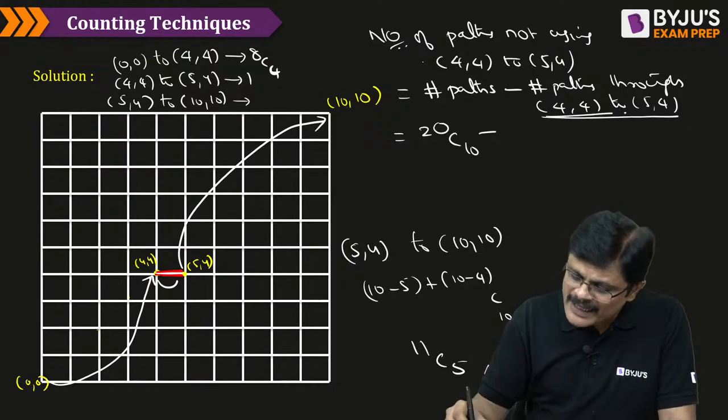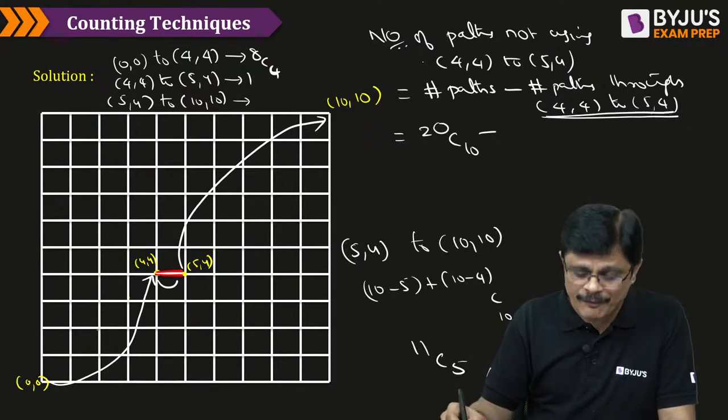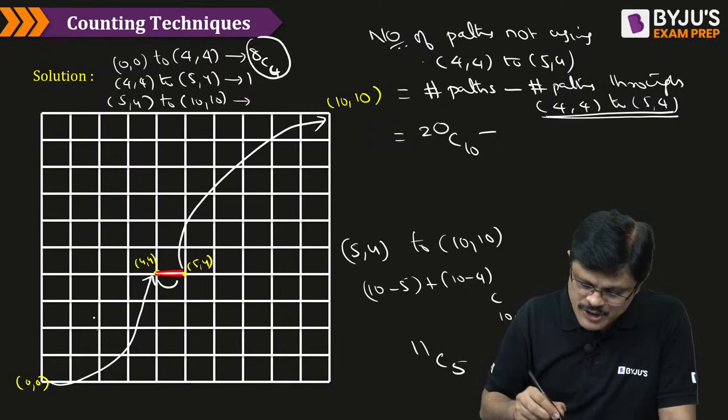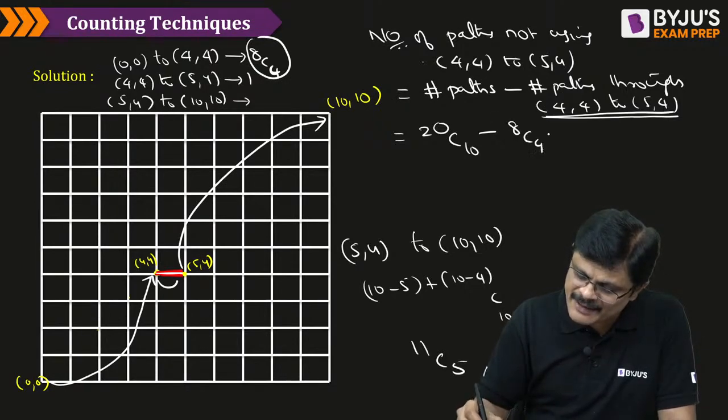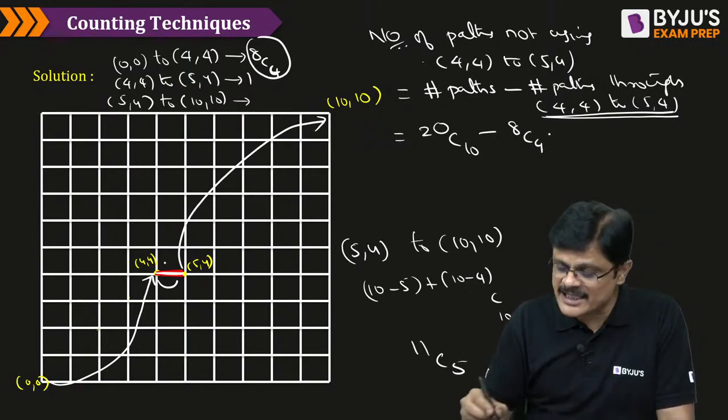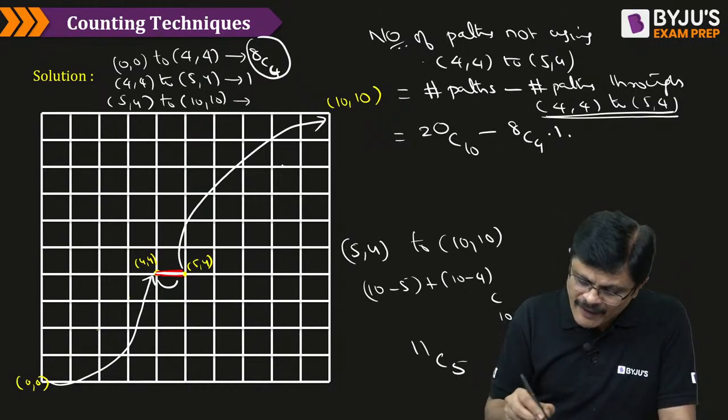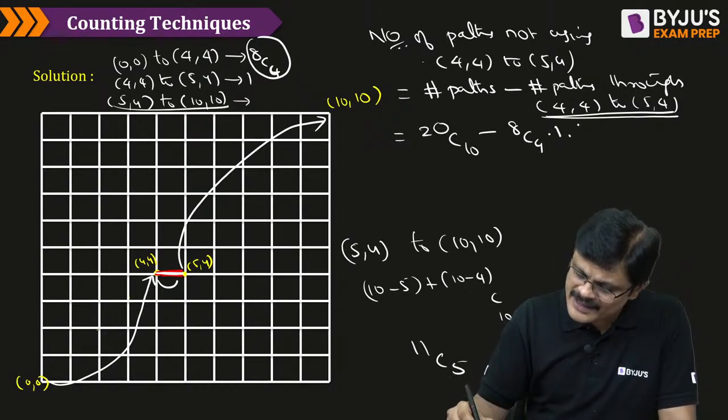So the number of paths going through 4,4 to 5,4 is given by, first you have to go from 0,0 to 4,4, that is 8C4, followed by this particular line segment, that is 1, followed by 5,4 to 10,10, that is, what is it?